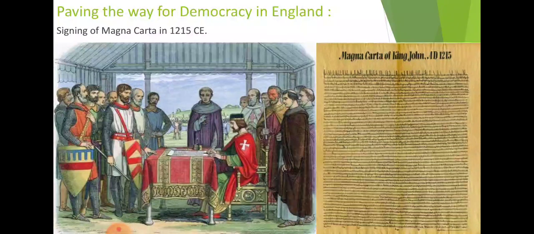This is another power taken by the parliament of Britain or England from the ruler.